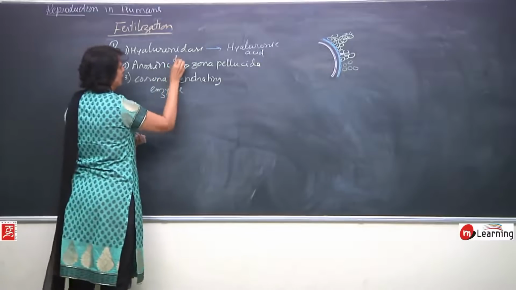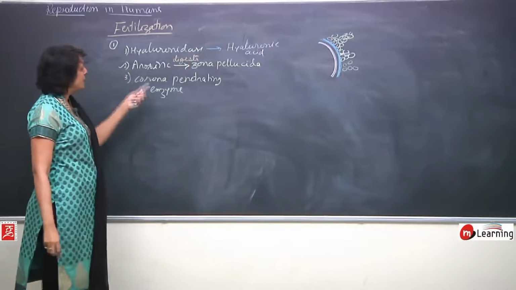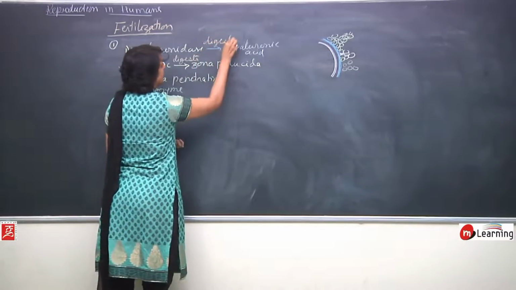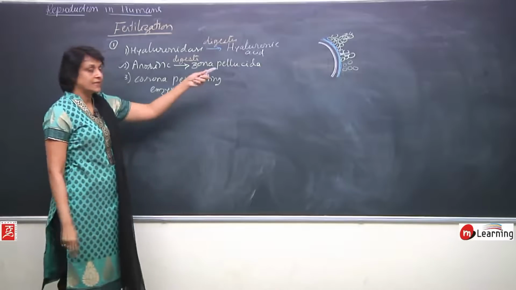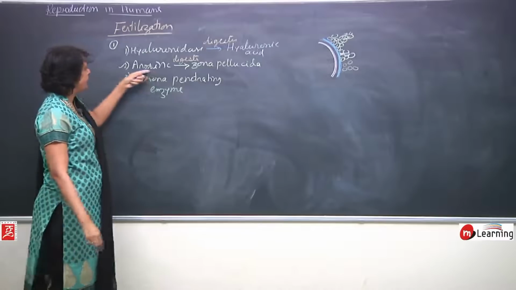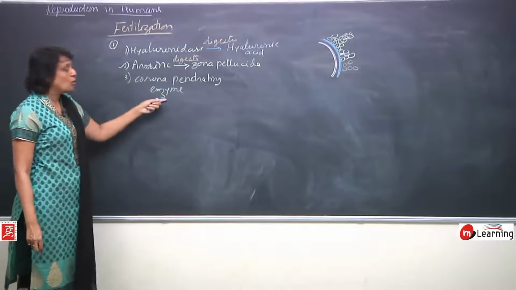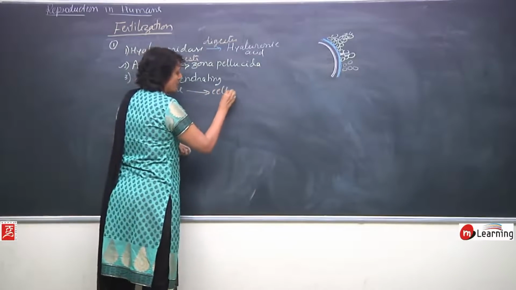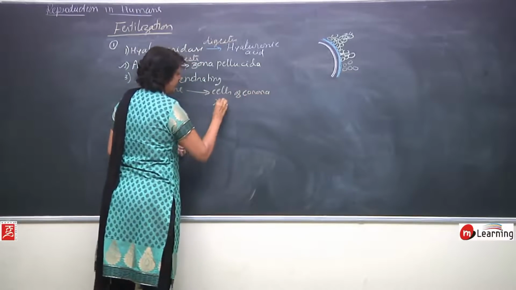Acrosin digests zona pellucida. Hyaluronidase digests hyaluronic acid, which is binding the cells of corona radiata, and corona penetrating enzyme digests the cells of corona radiata.